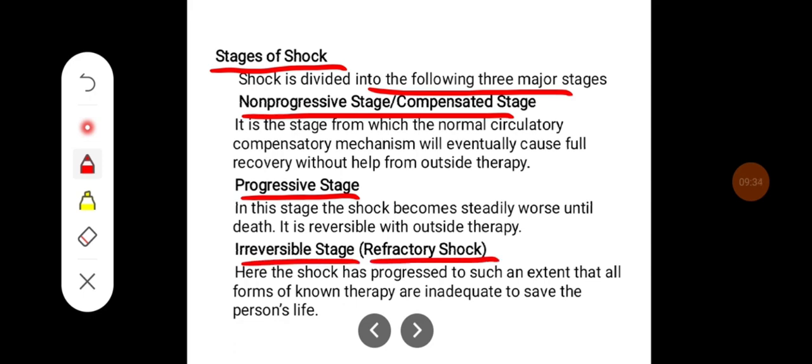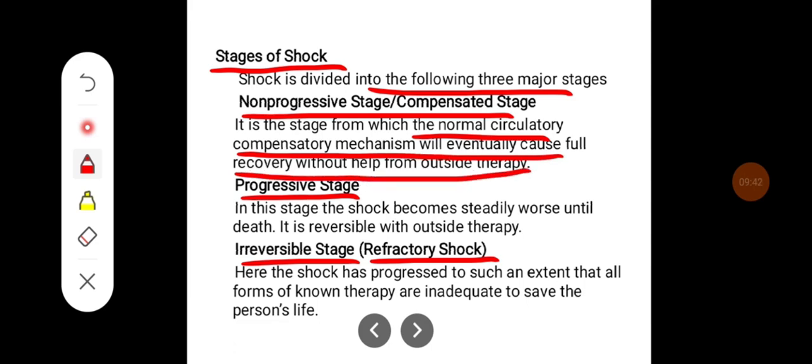Non-progressive shock is a stage from which the normal circulatory compensatory mechanism will eventually cause full recovery without help from outside therapy. Whereas in progressive shock, the shock becomes steadily worse until death. It is reversible with outside therapy.